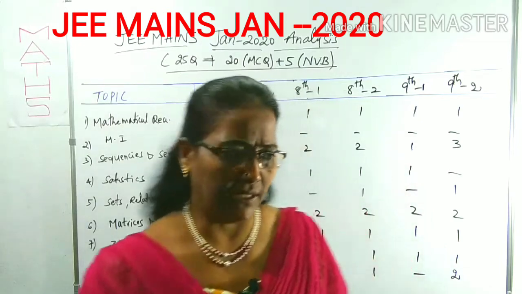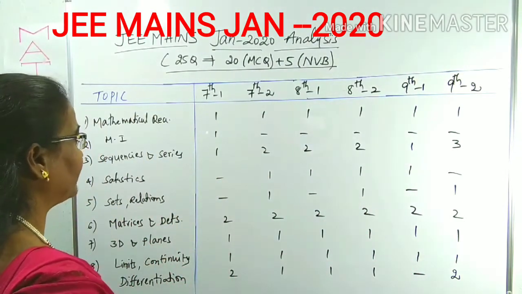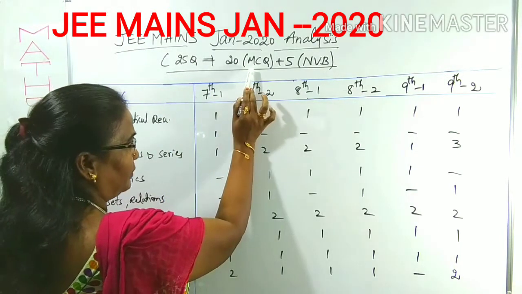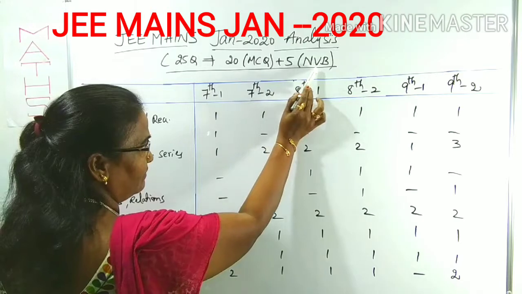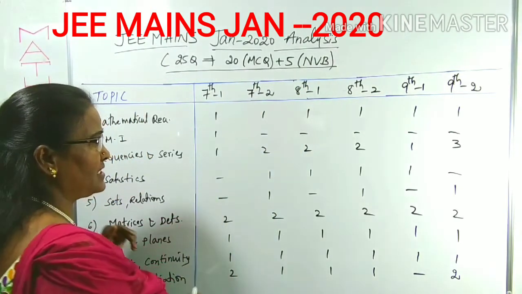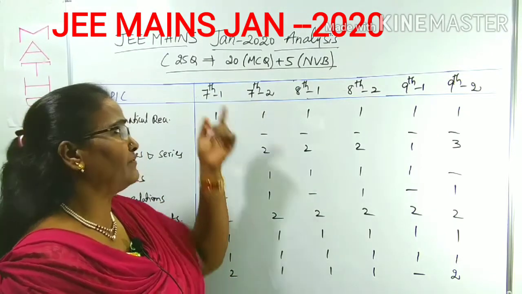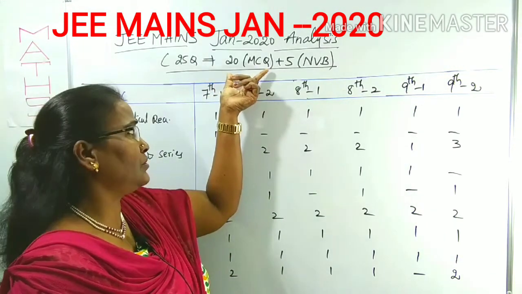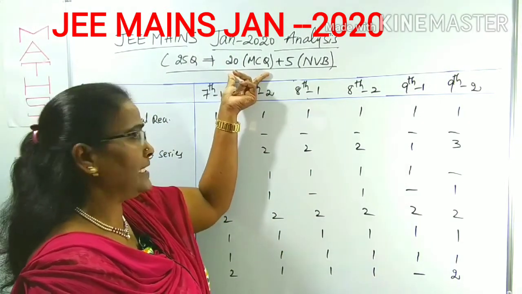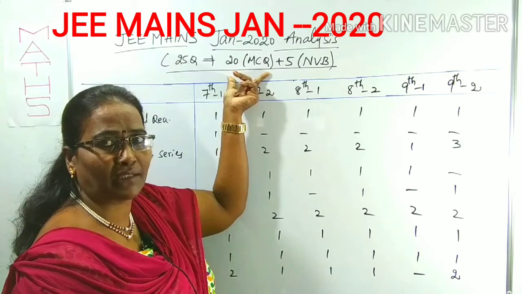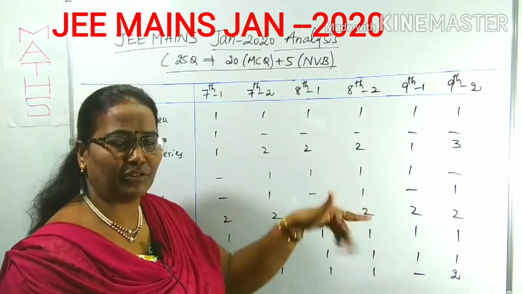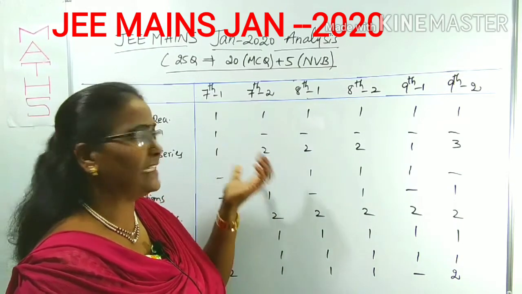According to the new system in 2020, there were 25 questions, in two parts: 20 multiple choice questions as well as 5 numerically valued questions. The 20 multiple choice questions have 4 options, only one correct option. There is negative marking for the 20 questions. I am telling this for maths only, similarly in physics and chemistry also. For the 20 questions there is negative marking. For each wrong answer, 1/4 mark will be cut from your already gained marks.